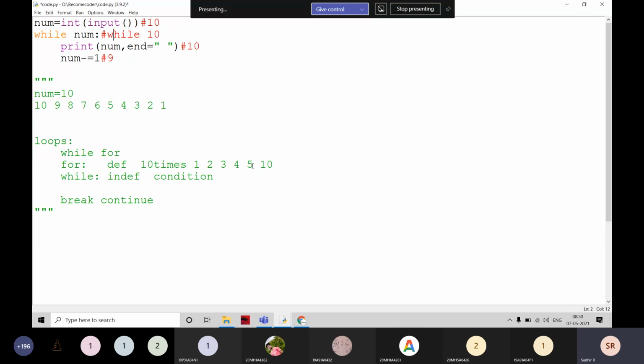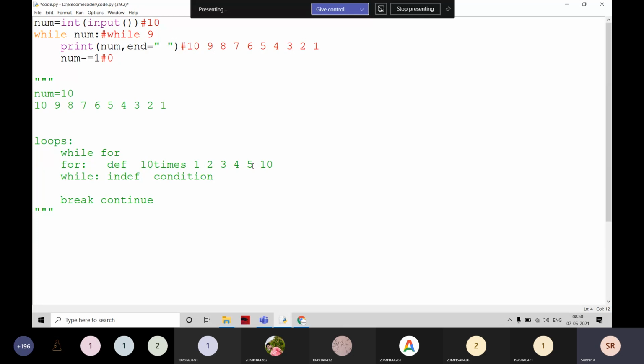Then again it is moving here, while 9 is also true, then coming here and it is going to print 9. Then it becomes 8. 8 is printed, 7 is printed, 6, 5, 4, 3, 2, 1. Yes, 1 is also printed and it becomes 0 now.